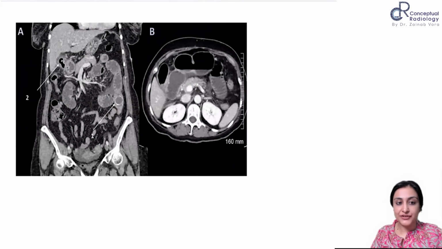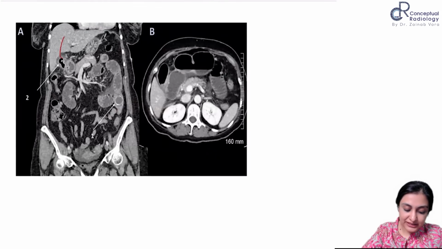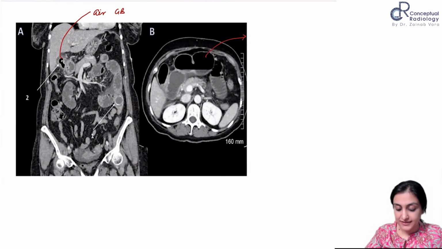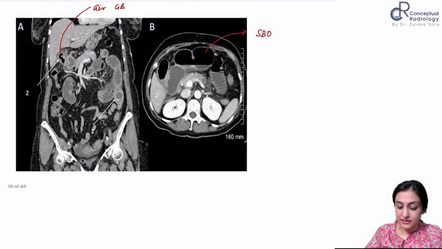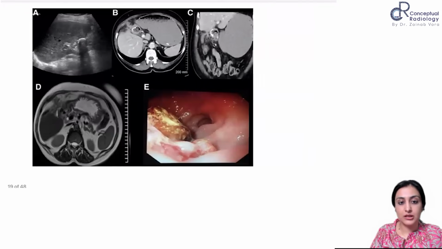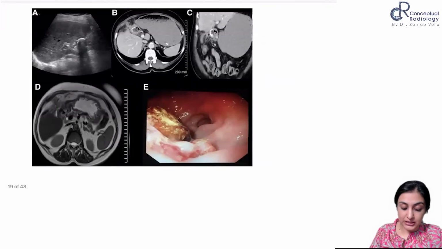What are you seeing here? So you can see that there is definitely air in the gallbladder that we are seeing. And what do you see here? Again, you can see how the small bowel loops are obstructed, right? So this is, again, a Rigler's triad, right? So you can see that the proximal small bowel loops are all distended. And this is what is your Rigler's triad. Okay.